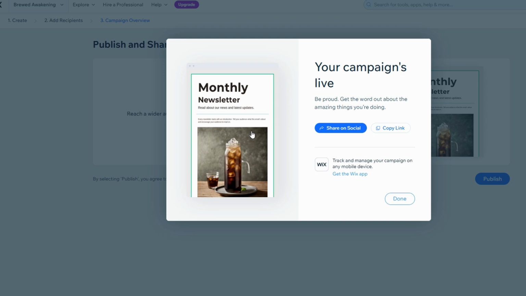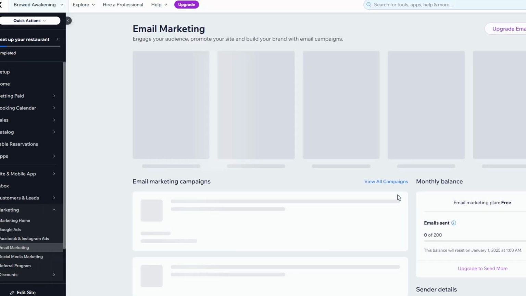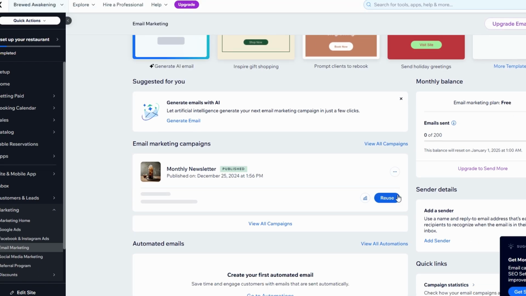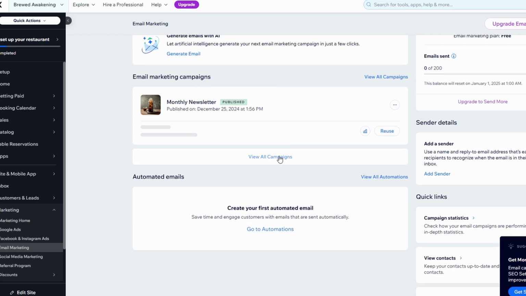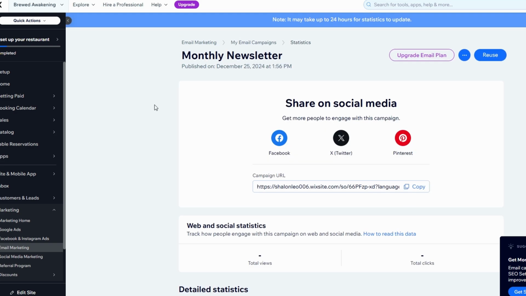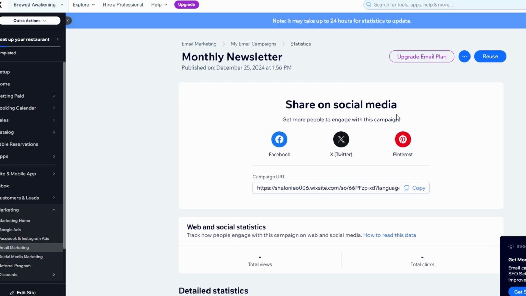Once you're happy with your email, you have two options. You can either send now or schedule for later. If you want to send it right away, hit Send Now. If you'd prefer to schedule it for later, click on Schedule and pick the time and date when you'd like the email to go out. You can also send a test email to yourself first, just to make sure everything looks right in your inbox.